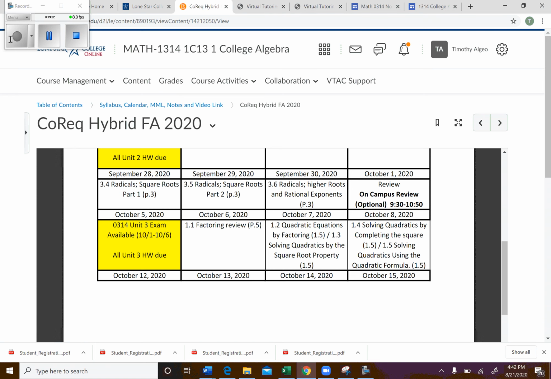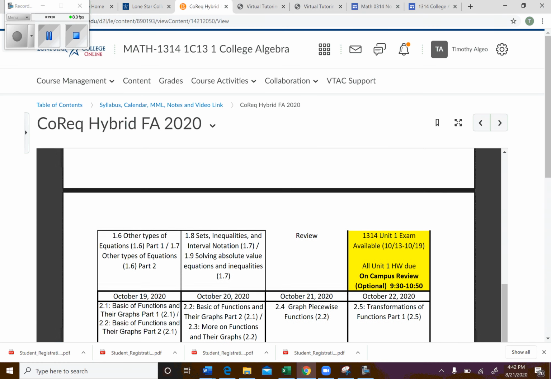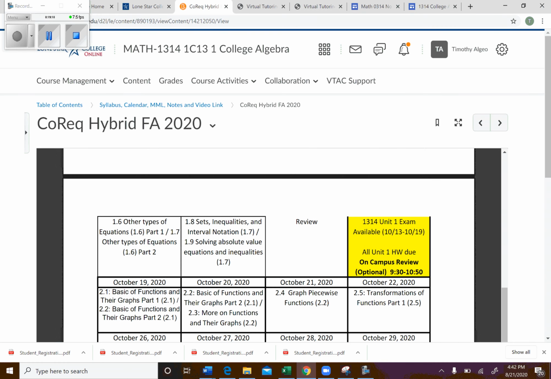So you can see I start over with 1.1. And as you go down, you can see it's going to be set up the same way the first course is set up. We'll have our exam. I'll give you a window in which you can take it, when the homework's due, and then hopefully we'll be able to meet on campus for those that want to take advantage of that.